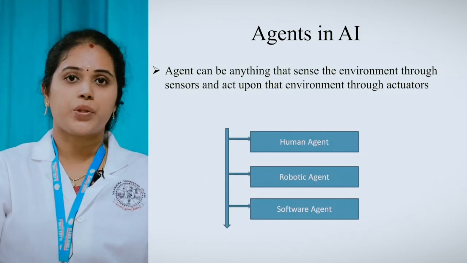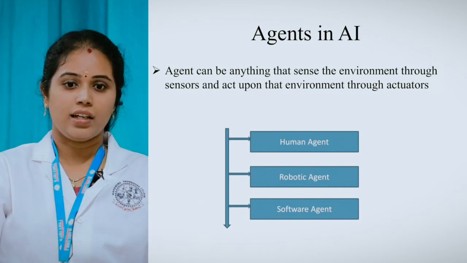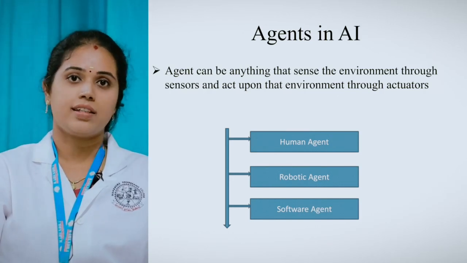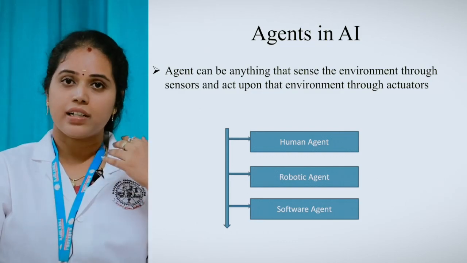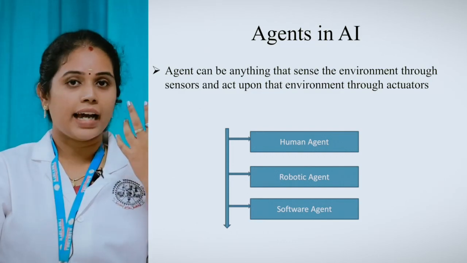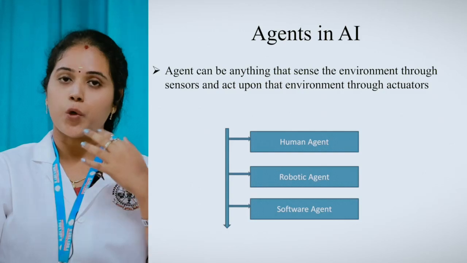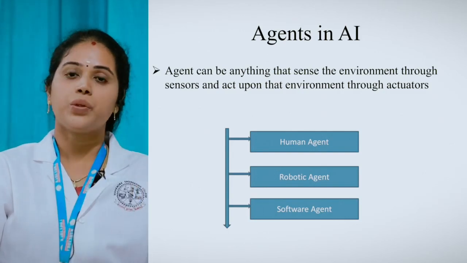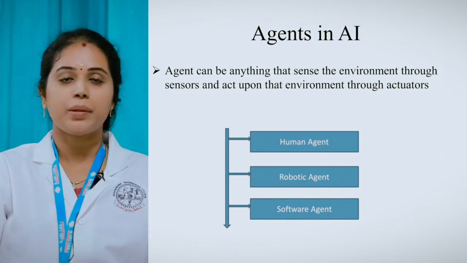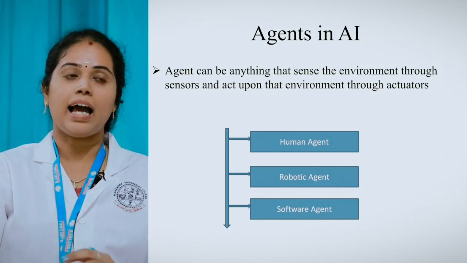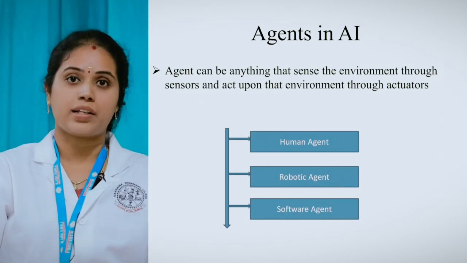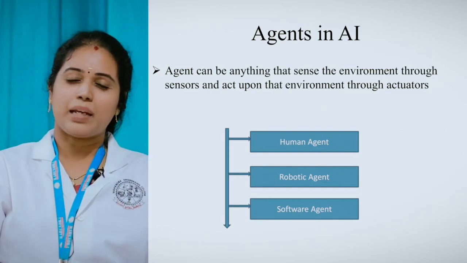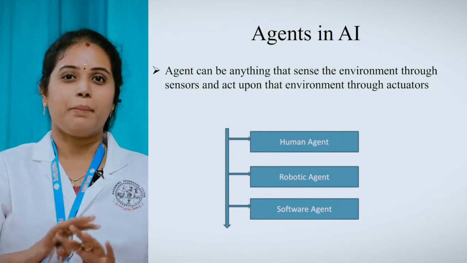Likewise, a robot, a machine, is said to be an agent. It can connect to the environment with the help of senses. For myself, ears, nose and eyes are sense organs. For robots, the sense organ is the sensor. Through the sensor, it can sense the information from the environment and act upon the environment through actuators. So the agent is nothing but it can be anything. Actually it is a machine.